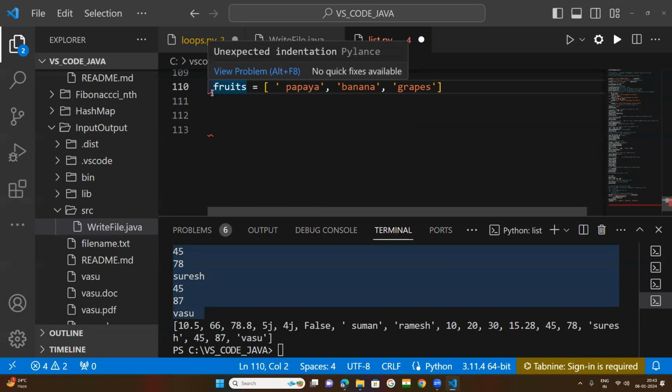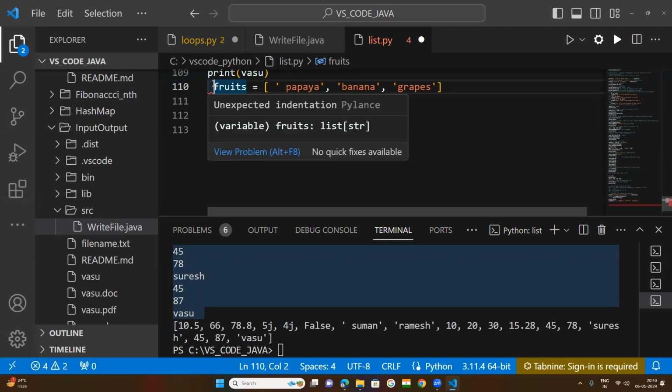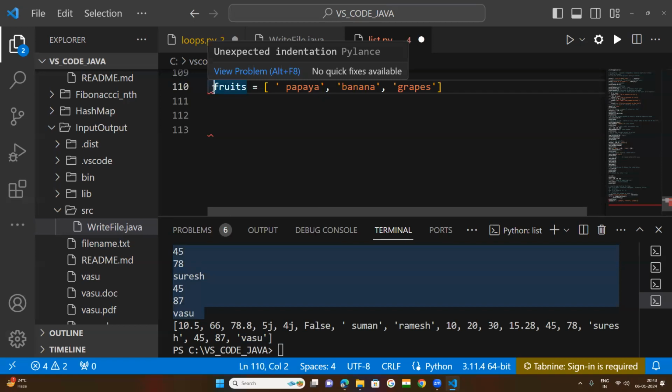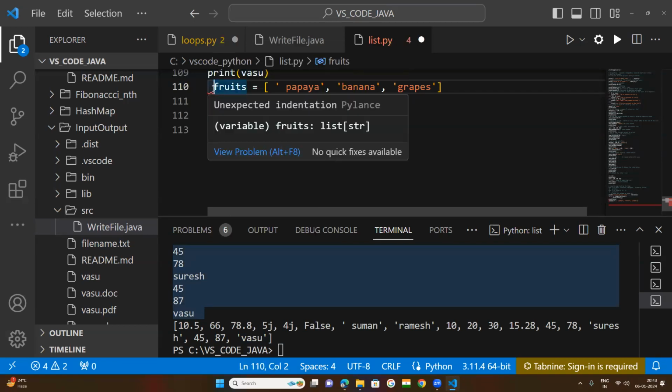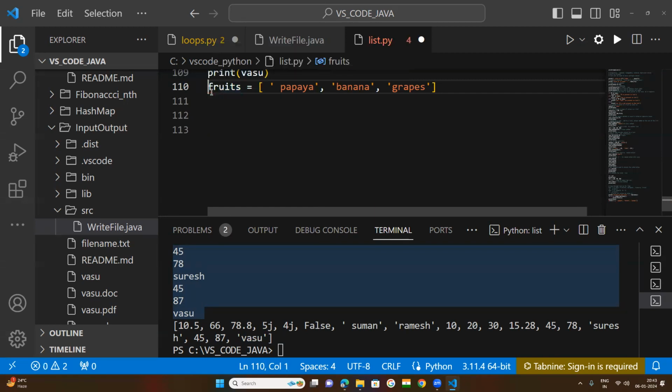Why is it giving an error? Because you have some indentation margin, and no indentation is expected here. So remove this indentation, meaning the margin. So you have created one list here. If you want to iterate through all these values, here we can use a for loop, and also a while loop. How to use a while loop?